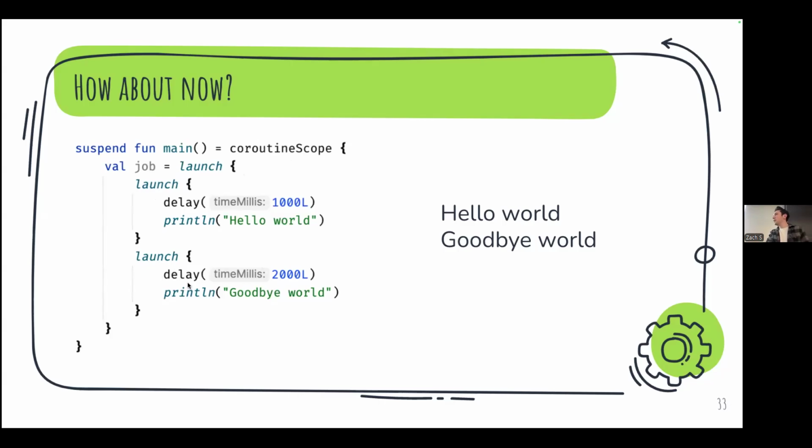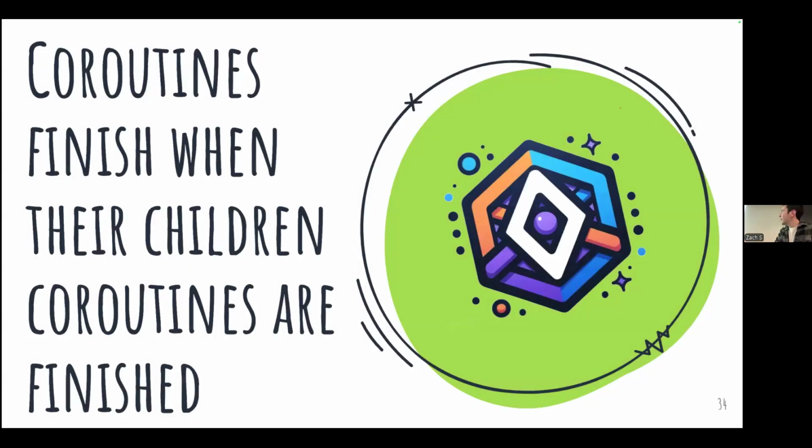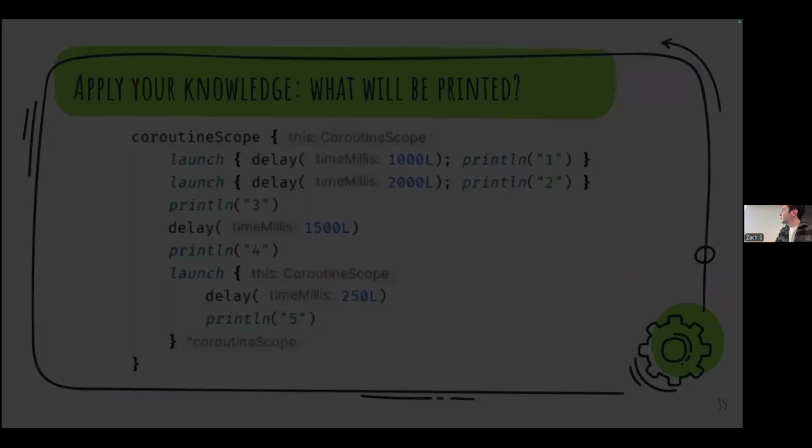And we can see that that takes 2 seconds. These child coroutines finish, then this coroutine finishes, and then it goes back up, and that coroutine finishes. So yeah, it's something to think about. That's the big lesson: coroutines finish when their children coroutines are finished. This is a pretty important concept, and gives you some intuition as to the point of scope and why we want scope in our app, which is managing these coroutines.